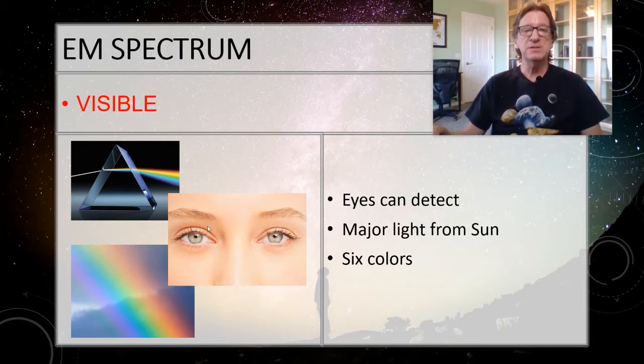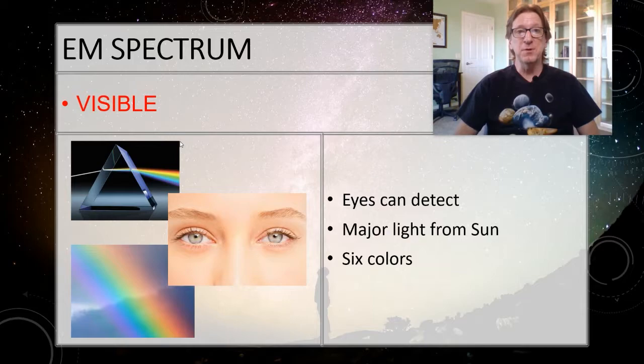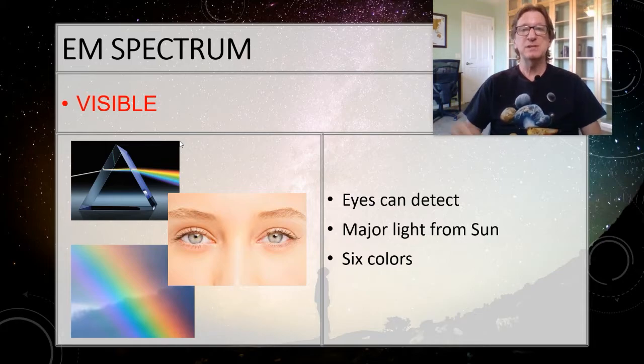Now, the only reason why we think visible light is special is because that happens to be the light that your eye has evolved to be able to see. And the reason for that, and you're going to see this later on, is that the sun puts out most of its light in the visible range. So your eye evolved to take advantage of that. If our sun put out most of its light in infrared, and there are stars that do that, then your eye would have evolved to see in infrared. So that's basically how it works.